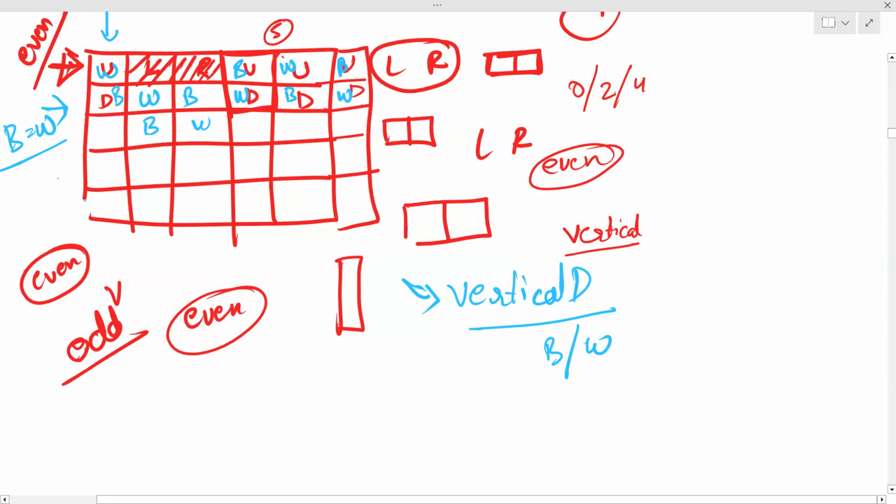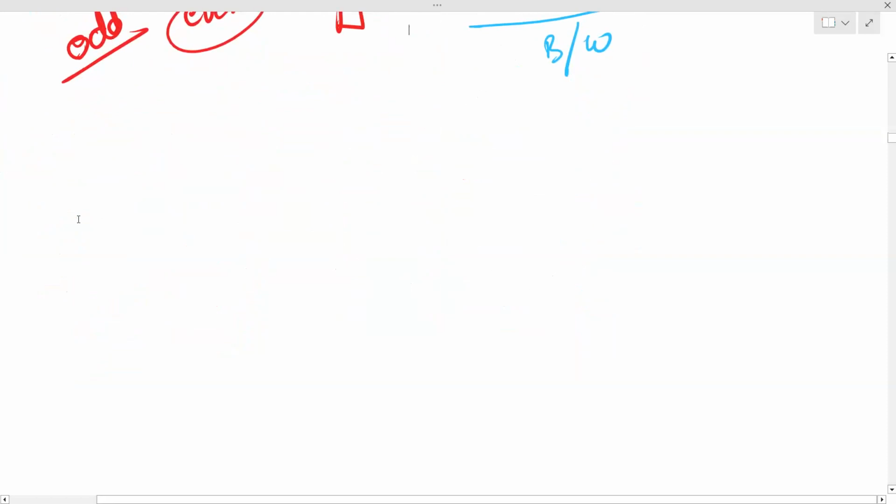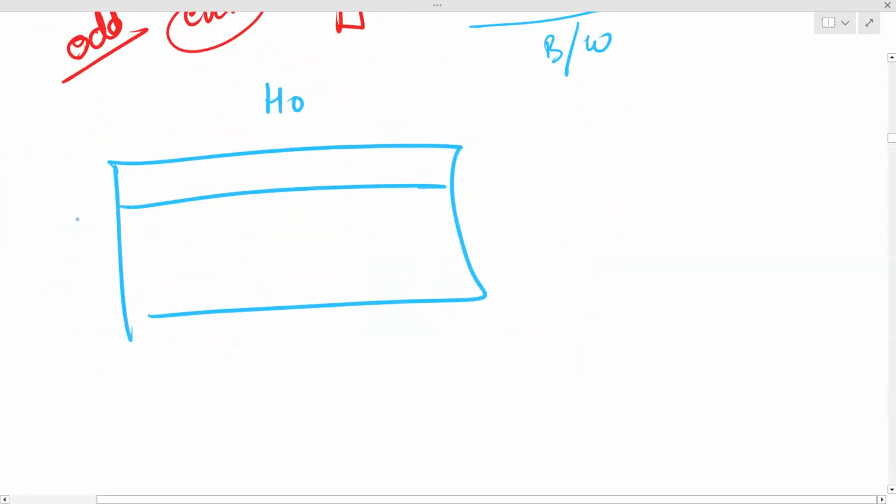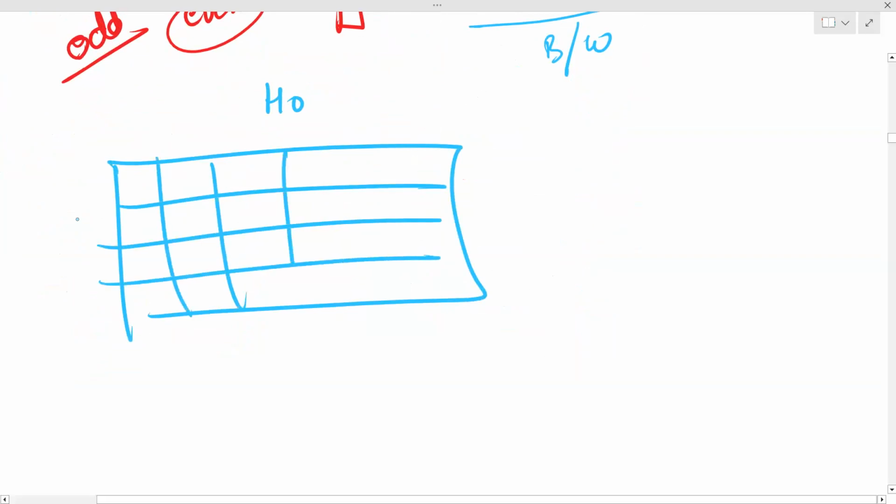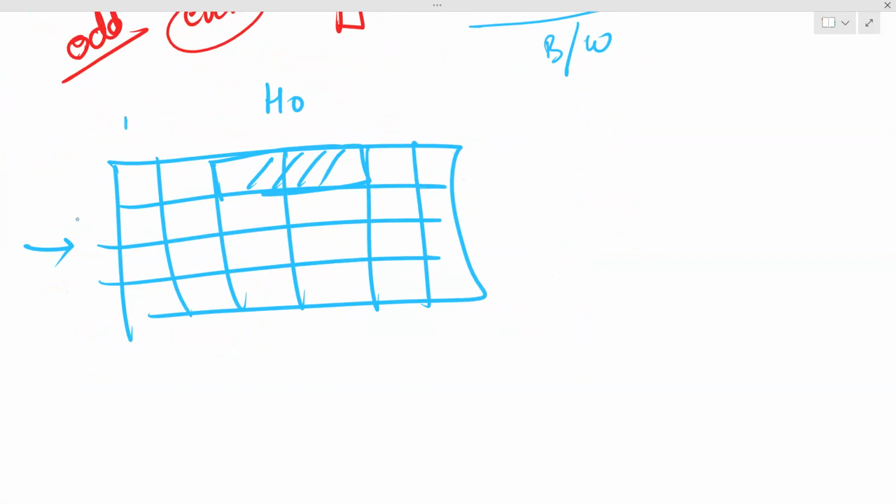Okay. So now let's come to the horizontal cells. If you look at your domino from this side, the cells that were horizontal are now vertical, right? So you'll solve them in a similar way. You'll keep moving in this direction.